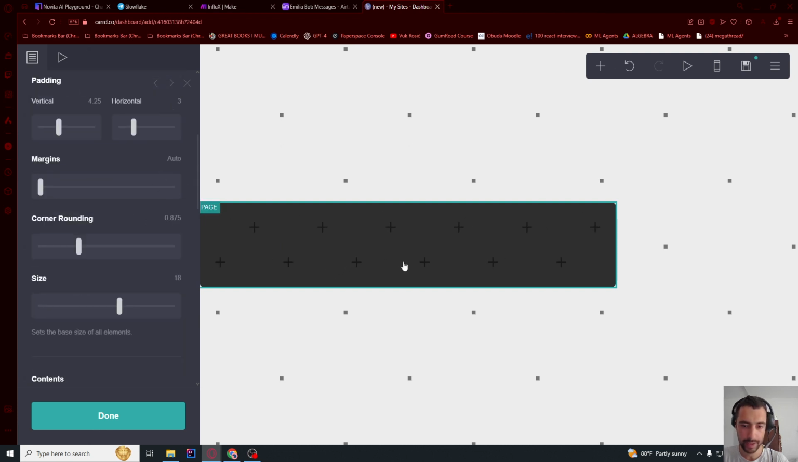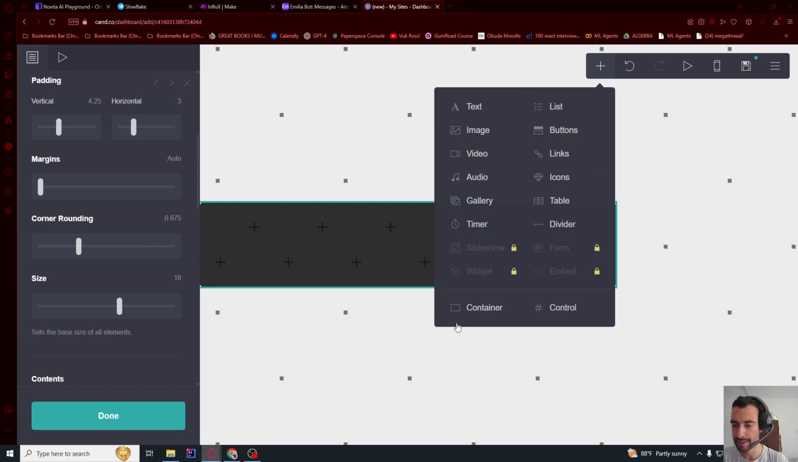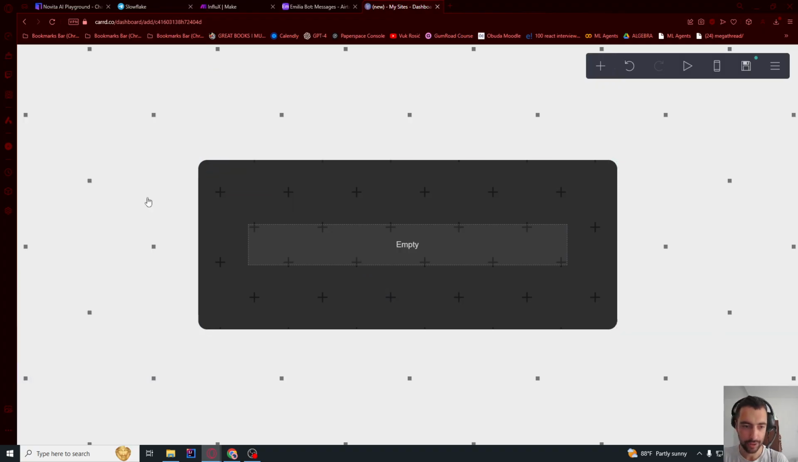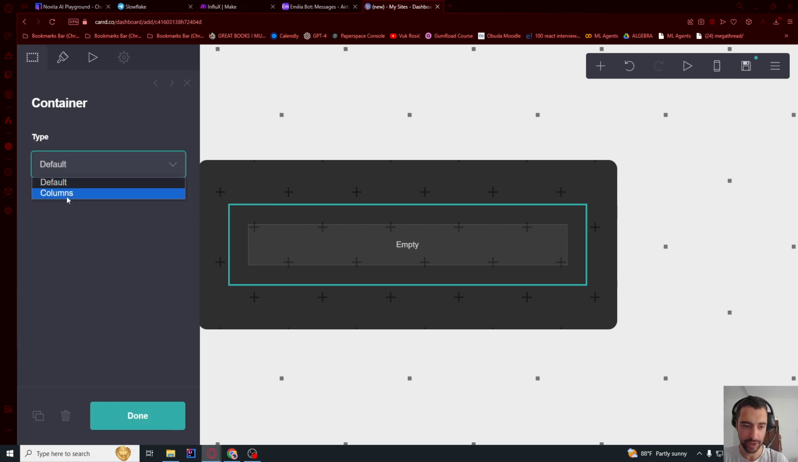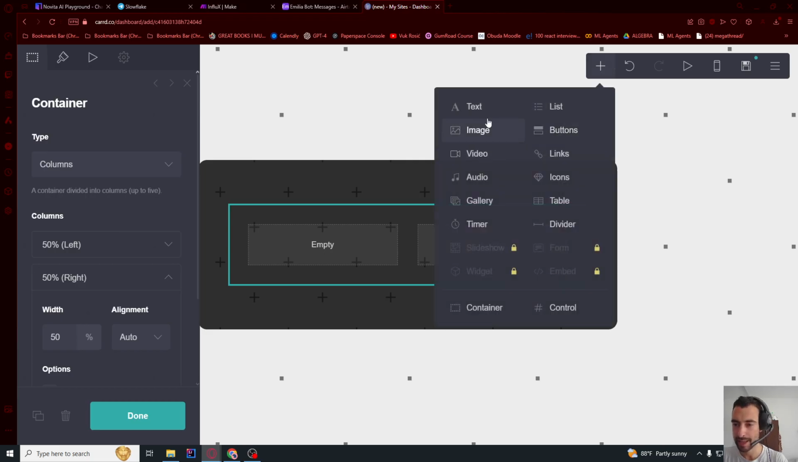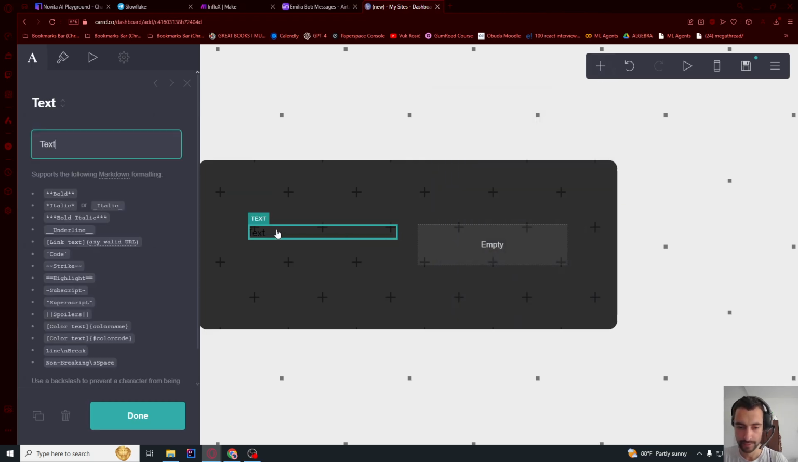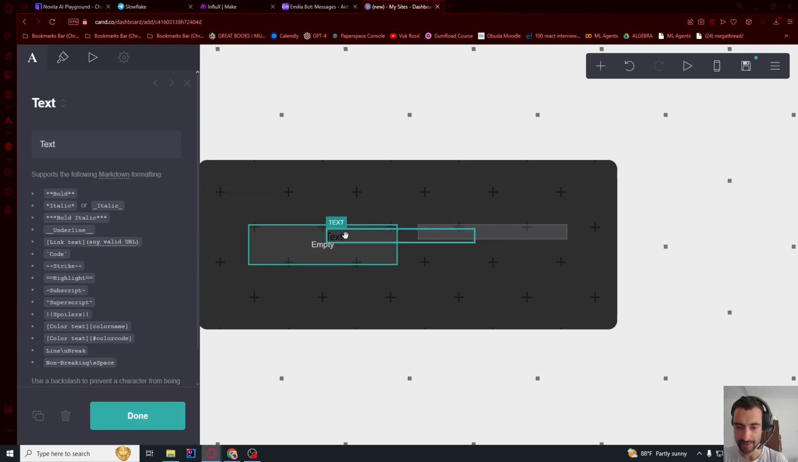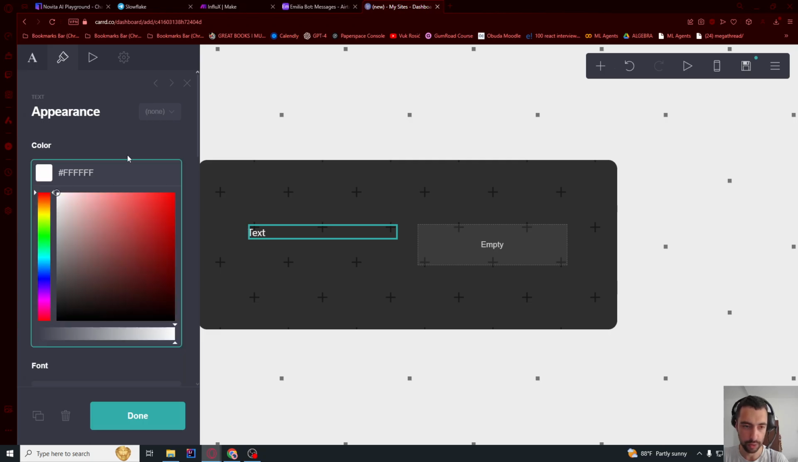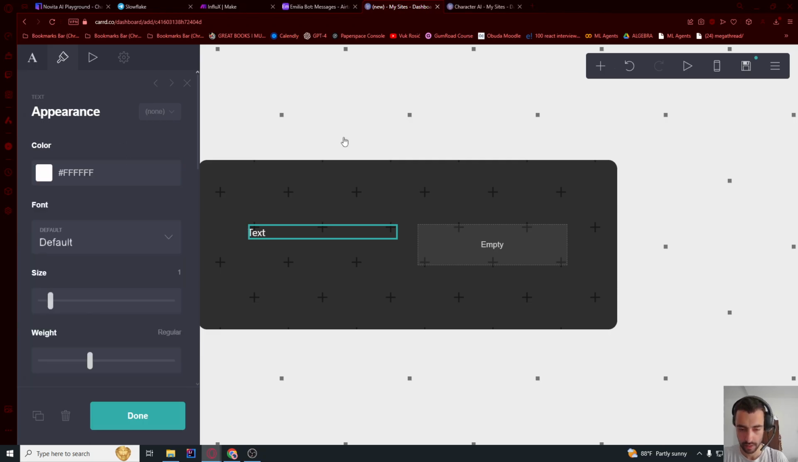Now I think let's go here to plus and add a container. And in container it's not gonna be default, it's gonna be columns. And this, where it says empty, let's click this and add a text. Now you can drag this text around. So let me go here to this appearance and change color to blue or to white.